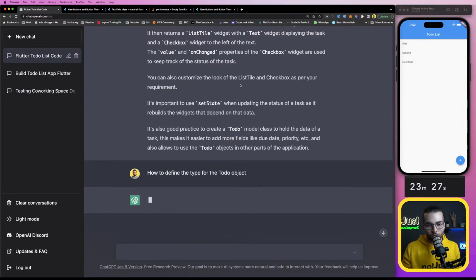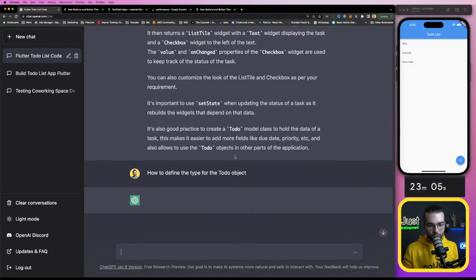You can also customize the look of a list and check whether it is important to use set state when updating the status of a task, as it rebuilds the widget that depends on the data. It's also good practice to create a to-do model class to hold the data of a task. This makes, oh, it's not a type, it's a class. This makes it easier to add more fields like due date, priority.